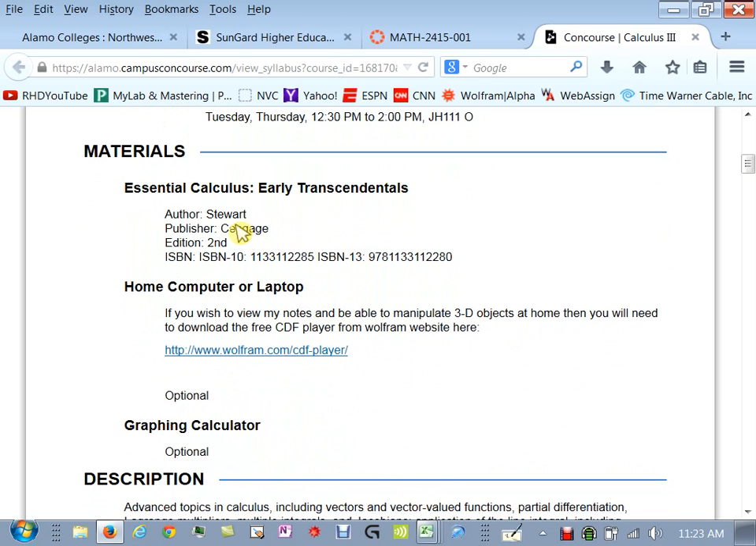The book that you need for the course is Essential Calculus, Early Transcendentals by Stewart. It's the second edition of that book. Here's the ISBN. There's a 10-digit and a 13-digit ISBN.